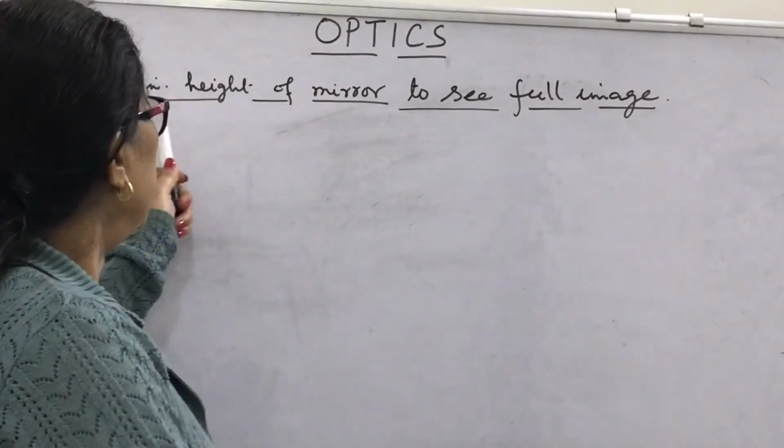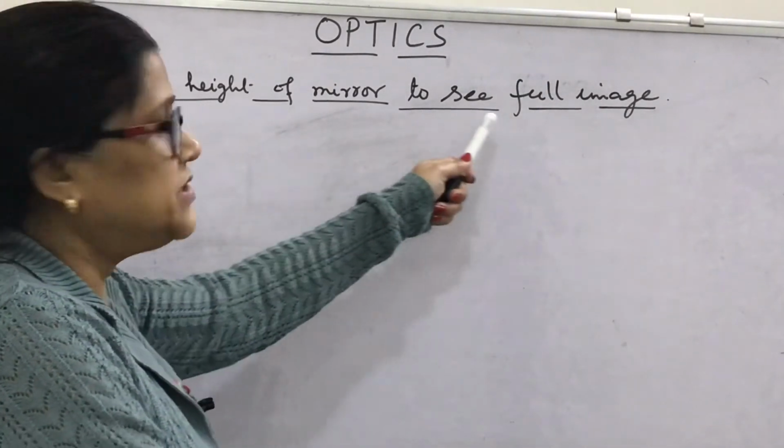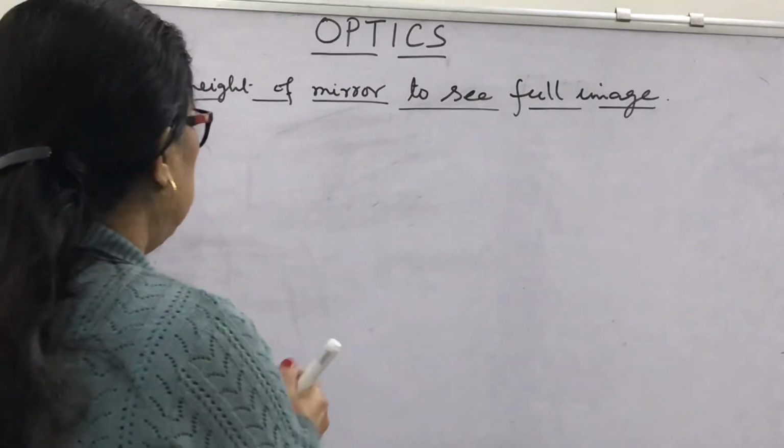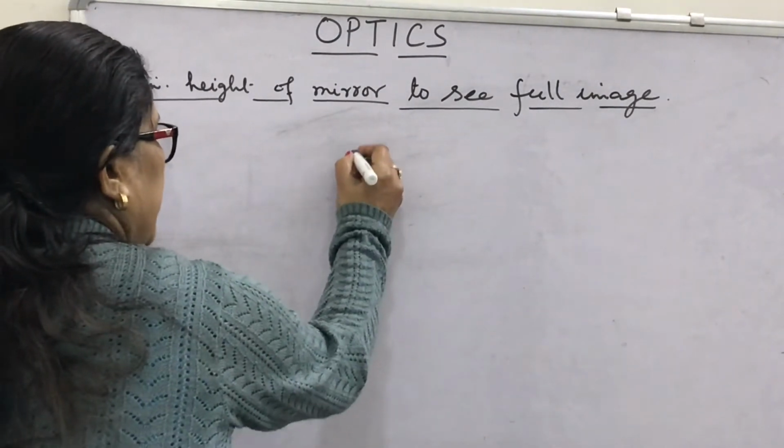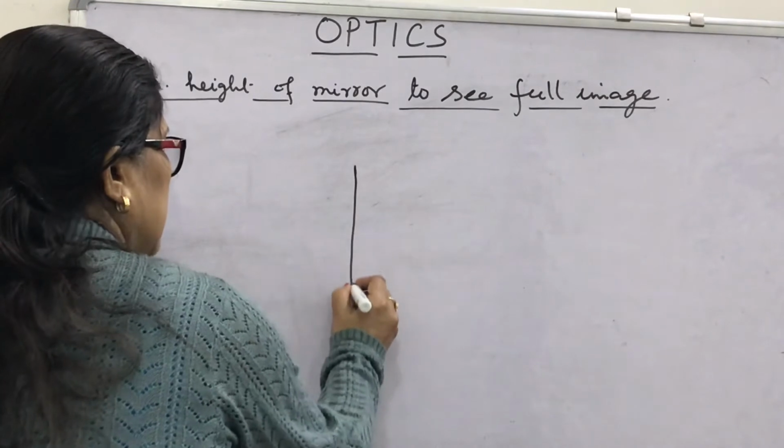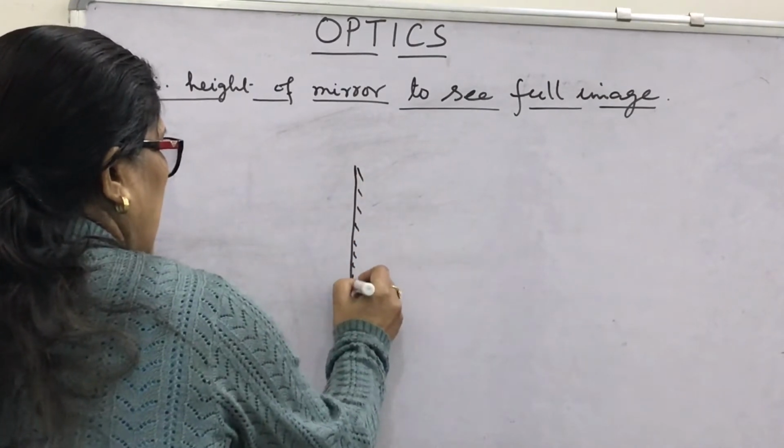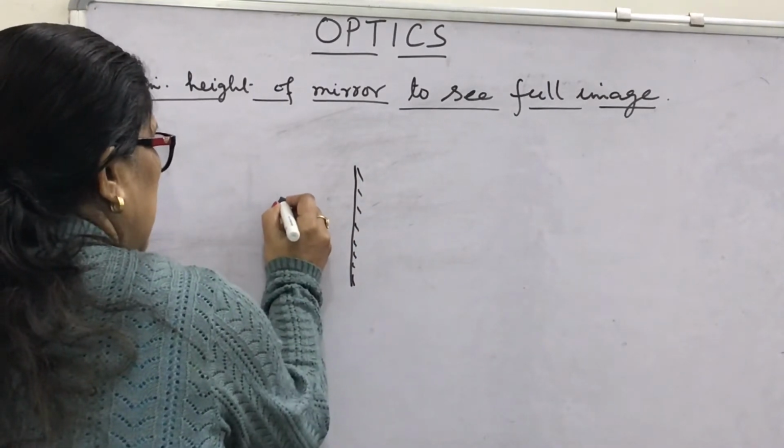Find what will be the minimum height of a plane mirror to see the full image. Suppose a person is standing in front of a plane mirror like this. This is the plane mirror and the person standing is here.